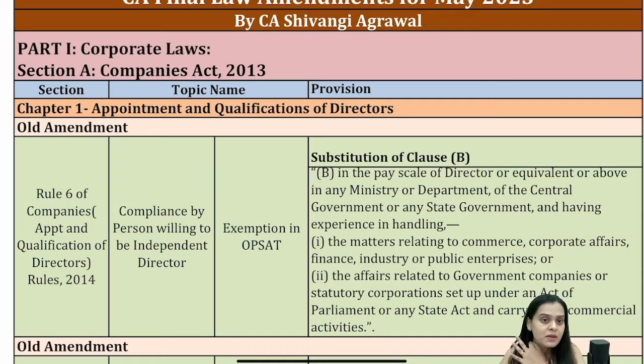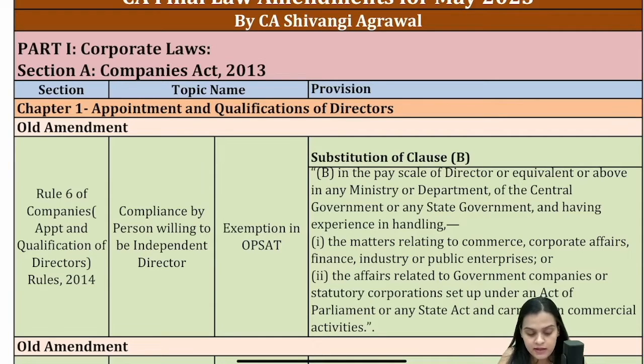Okay. So the very first amendment, which is an old one, so I'm not discussing it in immense detail, but yes, we all know about Rule 6. Anyone who is willing to become an independent director has to go for certain compliances, right? What are the compliances? We all know about the online proficiency self-assessment test, which we also call OPSAT, right? So that test has to be qualified by the person, right? But there are certain exemptions. So there are certain people who are exempted, that you do not require to appear for OPSAT if you already possess a certain qualification and experience, right?